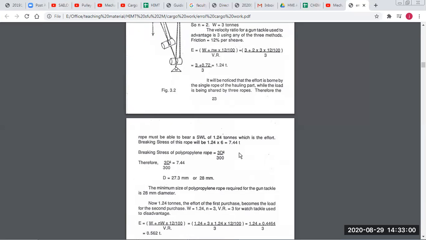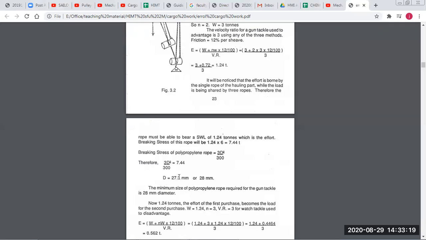Now we need to know what will be the diameter of the polypropylene rope. The breaking stress formula for polypropylene rope is 3d square by 300. So we take 3d square by 300 equal to the breaking stress we calculated, 7.44. The diameter we calculate from this is 27.3 mm.